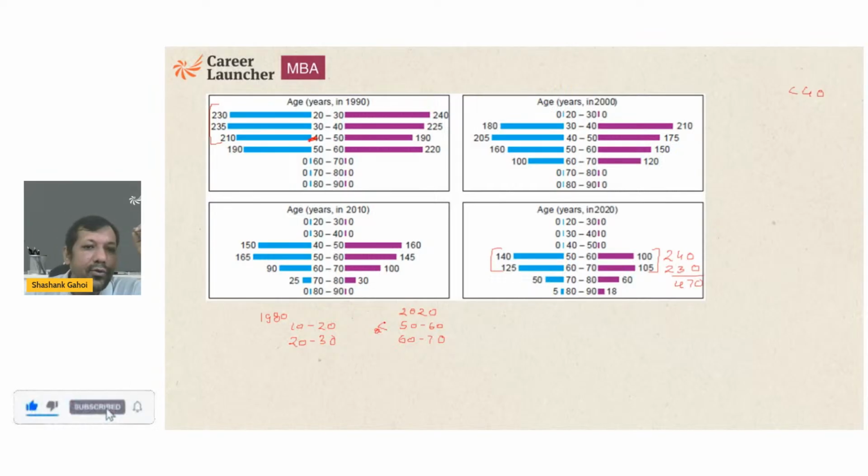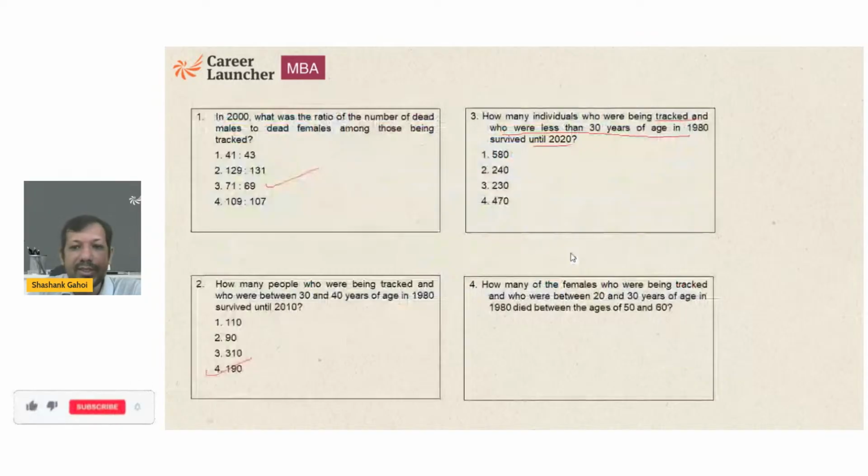So anyone who was of less than 30 years of age, I'm talking about 10 to 20 and 20 to 30. Anyone who was less than 30 years of age in 1980 is going to be less than 70 years of age in 2020, and I have counted all the people who are having age less than 70 years, and that comes out to be 470, and that's option 4.